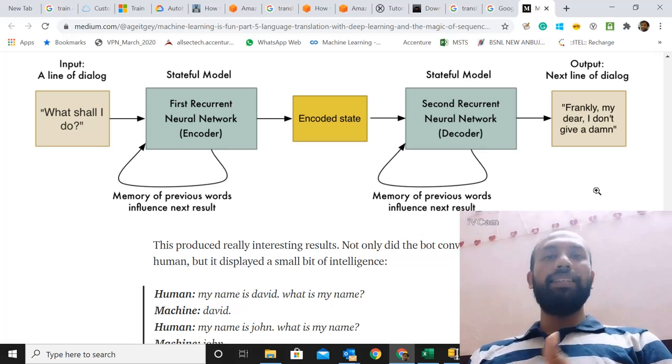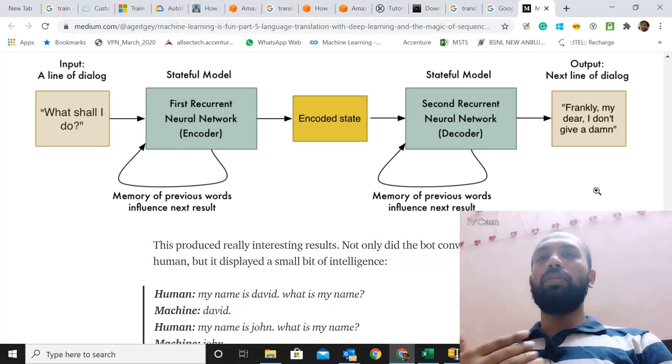This is basically the same technology that's used in chatbots as well. This is an example that's given as a chatbot. The user is basically asking, what shall I do? And the response is composed as, frankly my dear, I don't give a damn. That is a chat conversation happening between a man and a machine. It's trained that way so that it can respond that way.